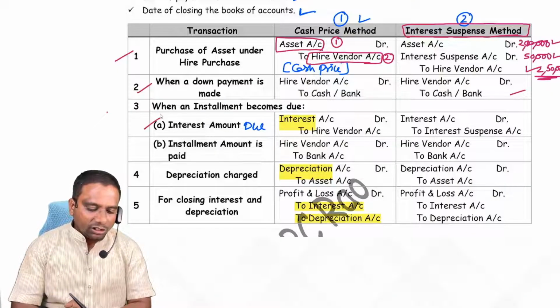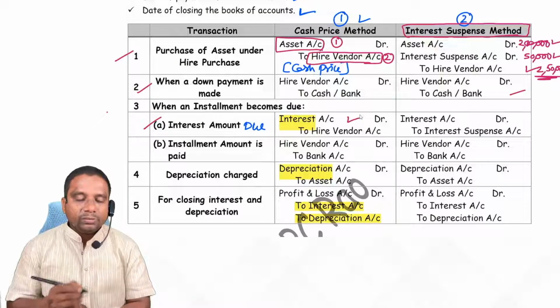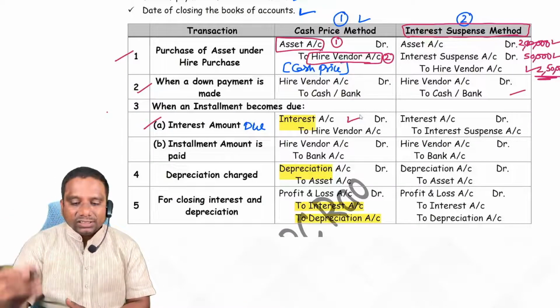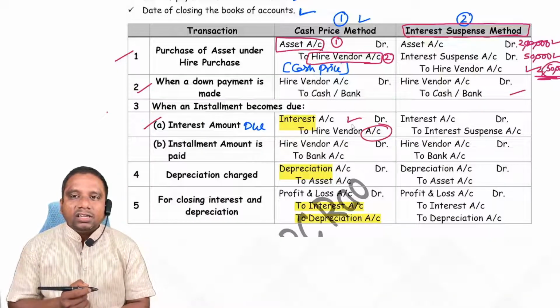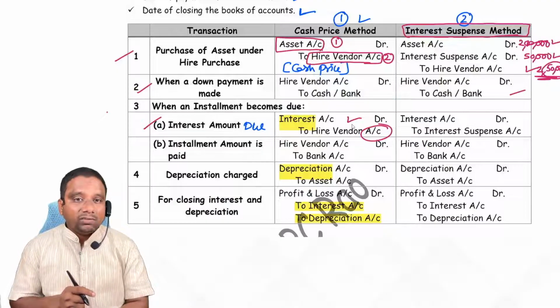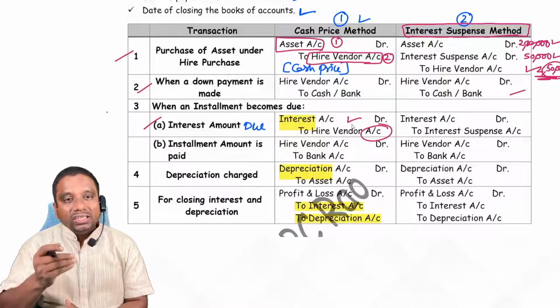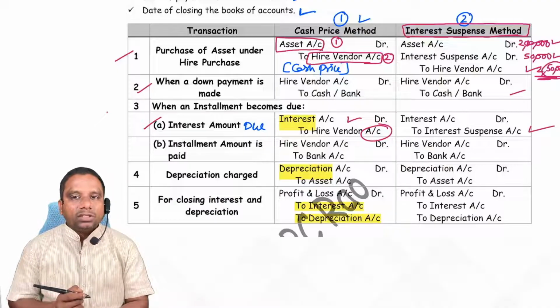Next one, down payment, same entry. Next one, interest due. Normally, what is the entry we record for that? Interest account debit to hire vendor. In our first entry, hire vendor account is already credited with interest. This time, we don't credit hire vendor account. Instead, we simply credit interest suspense account. Remaining entries are common.